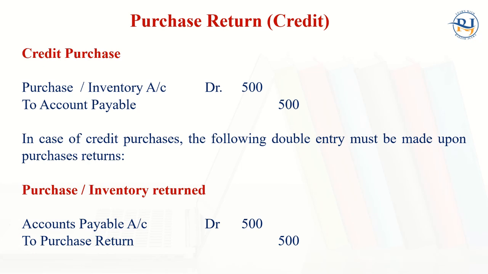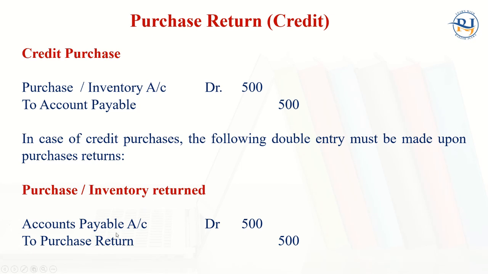Now if the case is a purchase return on credit, then what will happen? In a credit purchase, when we have bought some goods, purchase account debit to accounts payable. So in case of credit purchase, the following double entry must be made upon the purchase return: accounts payable account debit to purchase return. This is the entry that we will do.